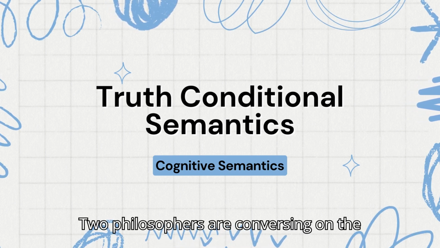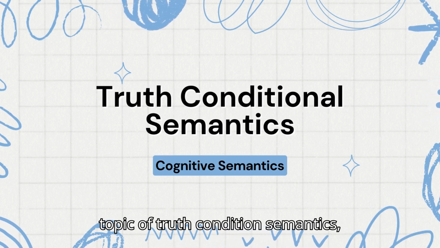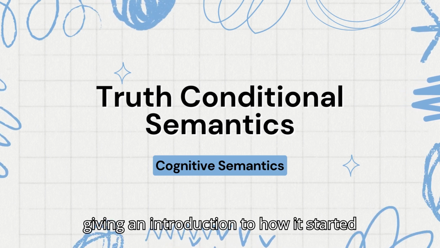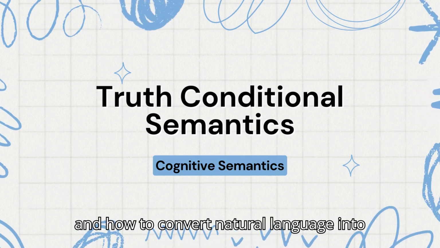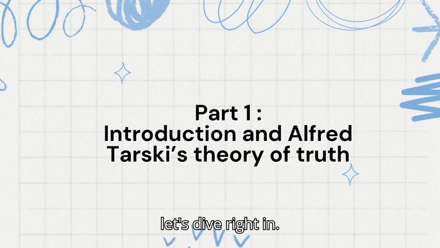Two philosophers are conversing on the topic of truth-conditional semantics, giving an introduction to how it started and how to convert natural language into a meta-language. So let's dive right in.